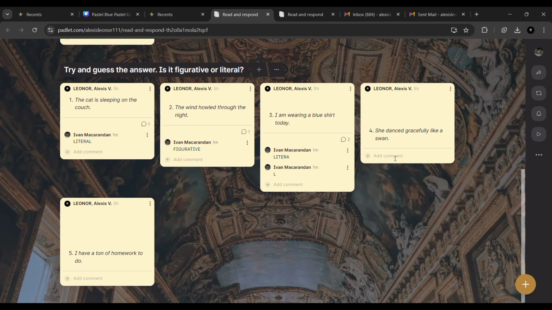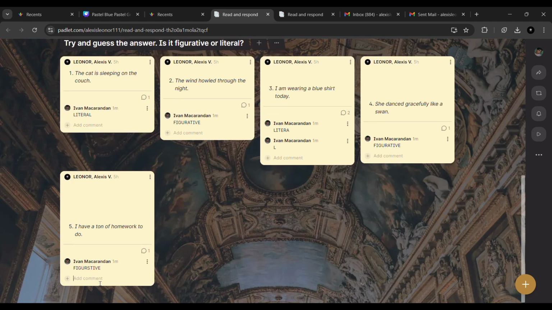Number 4. She danced gracefully like a swan. It is figurative. Why? Because it compares her dance to the swan's movement, which is an example of a simile. Number 5. I have a ton of homework to do. This is an example of figurative language. Why? Because it exaggerates the amount of homework, which is an example of hyperbole.